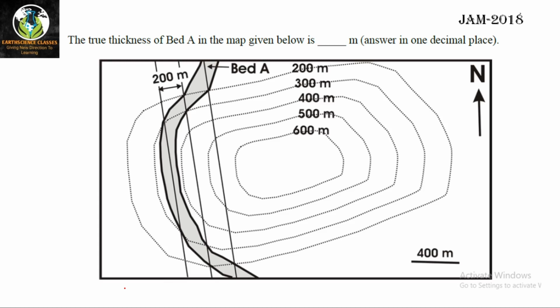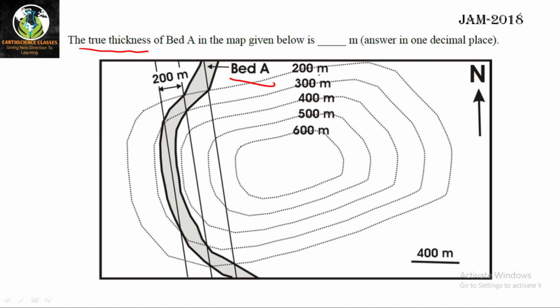This is a question from the 2018 JAM paper. Here a map is given with contour lines, and the contour values are given. A bed A is given here. It is asking what is the true thickness of this bed. So let me first tell you what information you get from this map, then I will go to the answer.